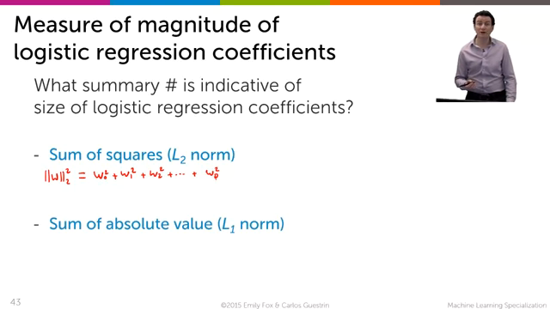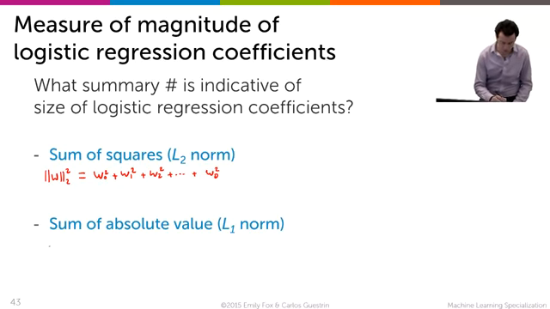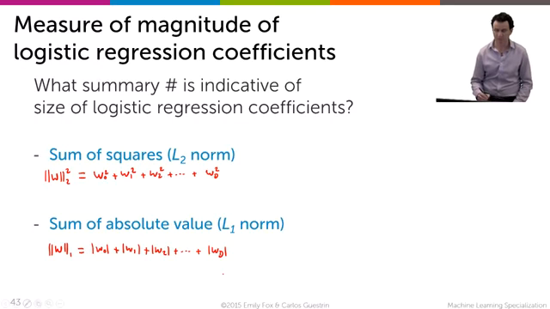We can also use the sum of the absolute values, also called the L1 norm, and it's denoted by this here. And instead of being the squares, it's the absolute value of w0 plus the absolute value of w1 plus the absolute value of w2, all the way to the absolute value of the last coefficient.